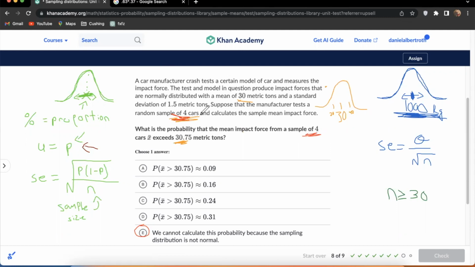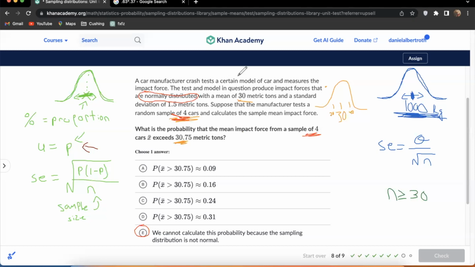The key thing here, though, is that it's just kind of a product of where we're pulling from. You're taking from a population that's already normally distributed. So think about this. Even if your sample size was 1, if you randomly take people from a normal distribution, they will just start to form a normal distribution. You're just going to see the distribution of the people. So it doesn't matter that our sample size is small, because we absolutely are assured that we're pulling from a population that falls in a normal distribution. So we can assume that this will be a normal sampling distribution because the population is normal.